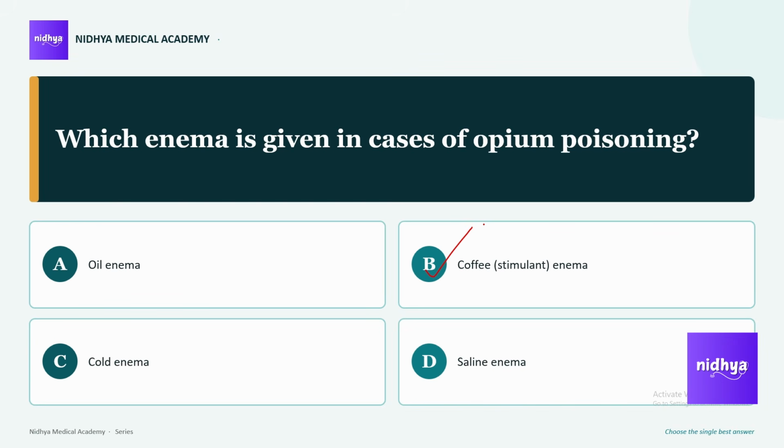So here comes opium poisoning. What could be the antidote for opium poisoning? The answer will be naloxone. Let's move to the next question.